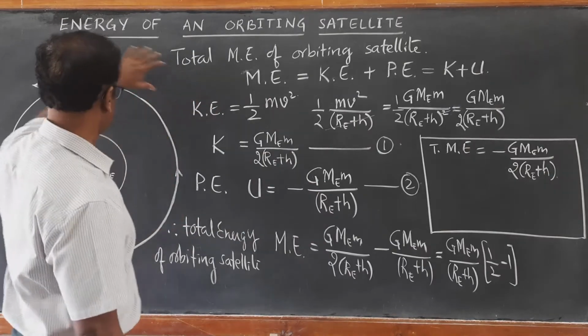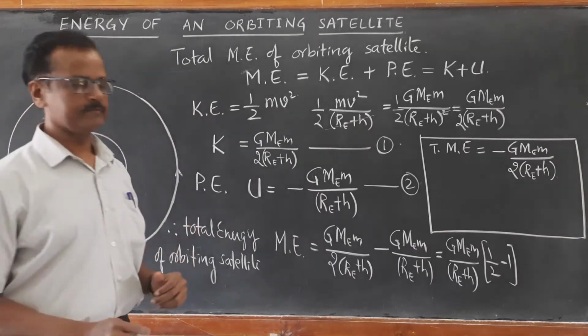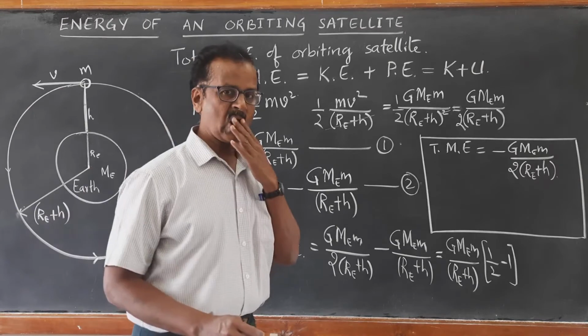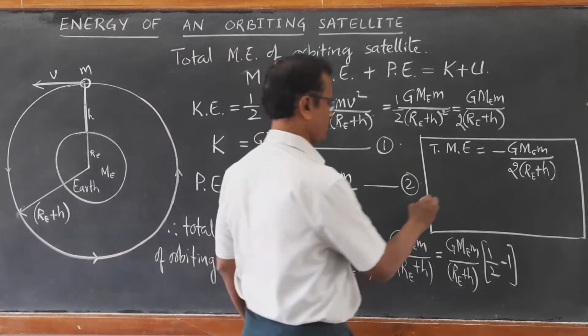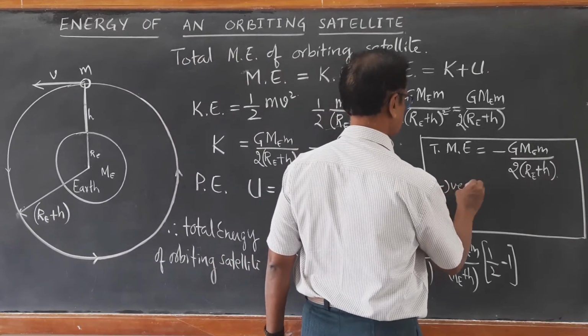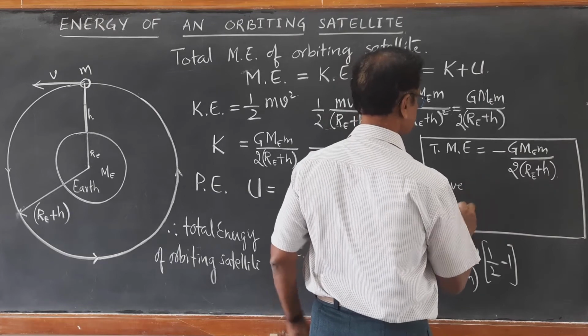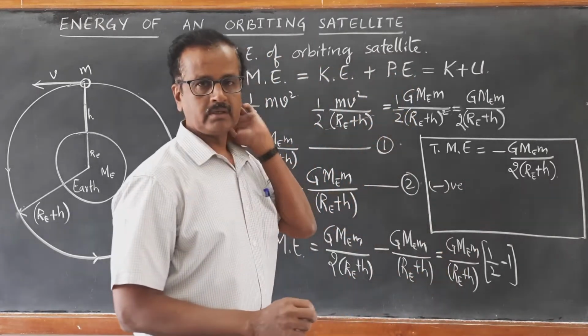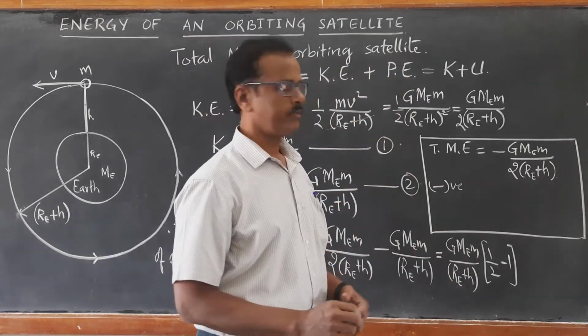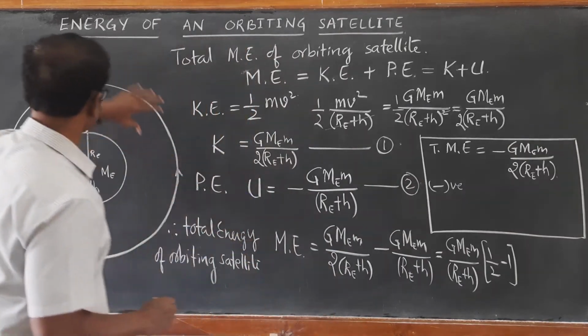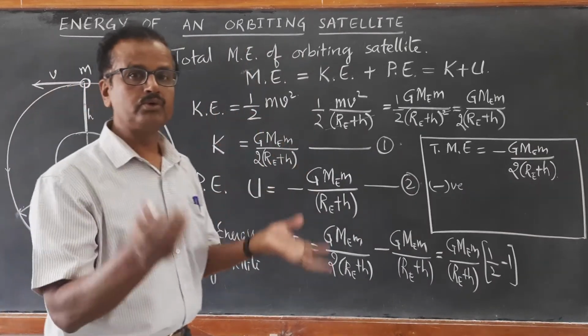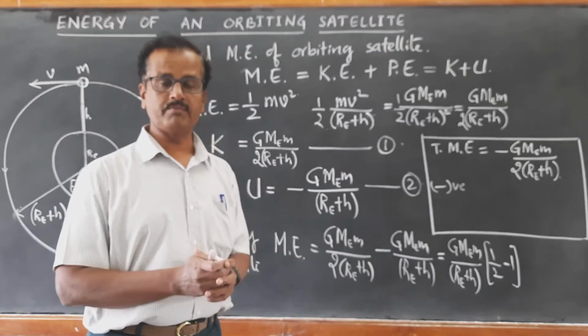So total energy of orbiting satellite is negative. What does the negative symbol show? The negative symbol is to show that the satellite is bound to earth. It is not free to go away from the earth.